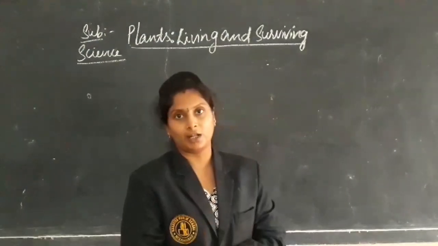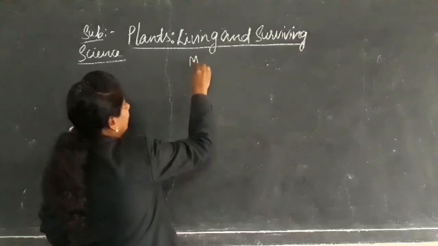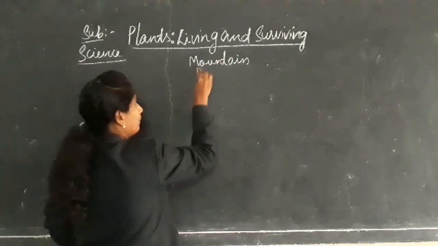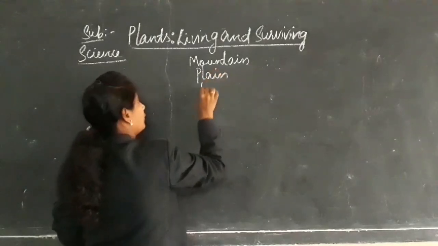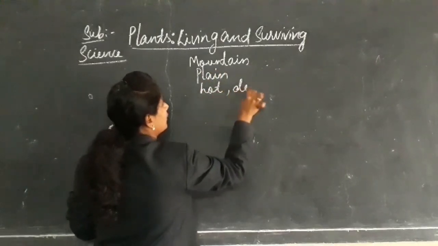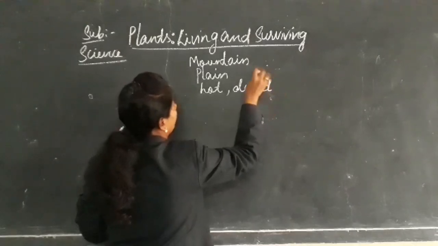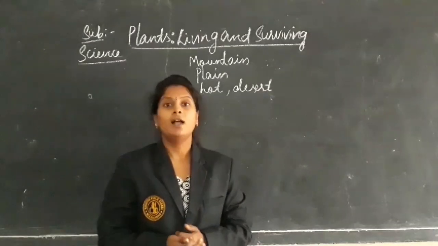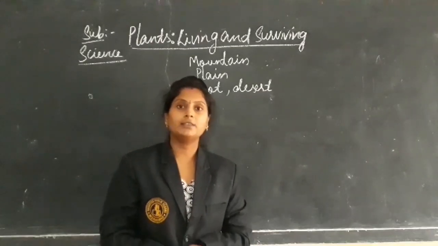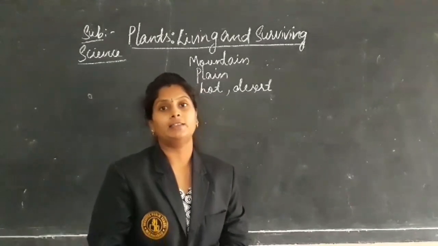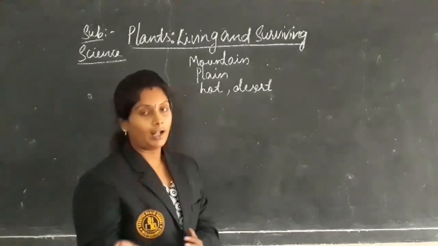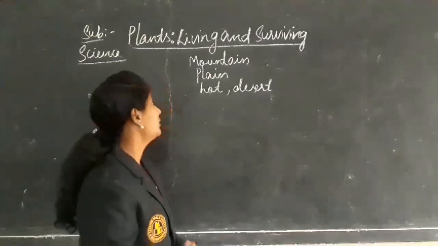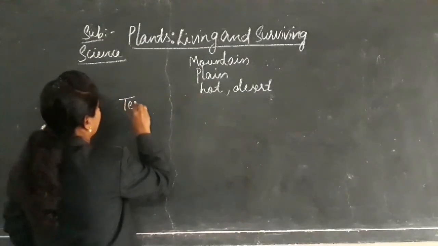Plants grow in mountain regions, plain regions, hot regions, desert regions, and hill regions. In many places we can find plants. But what kind of plants grow in what kind of areas, that we are going to discuss in our class today. So first of all, terrestrial plants.